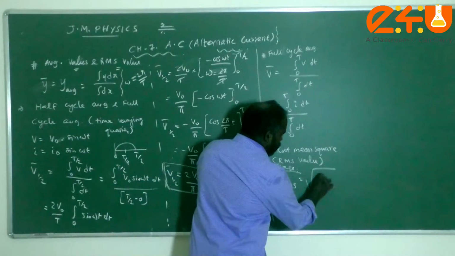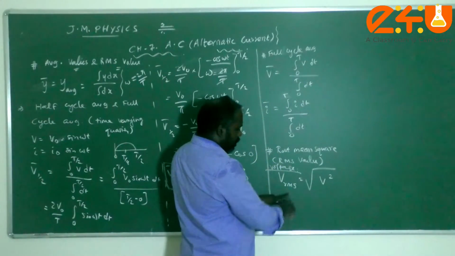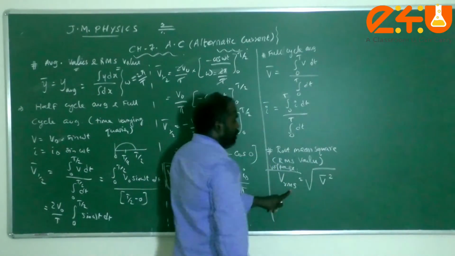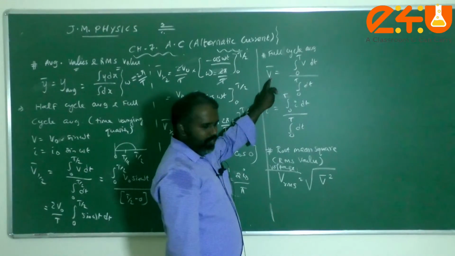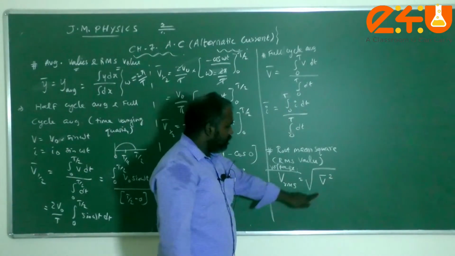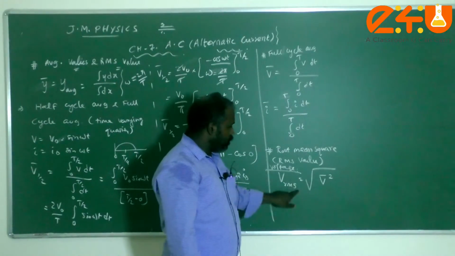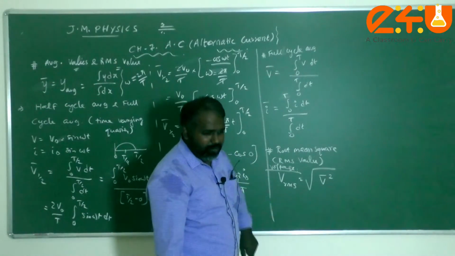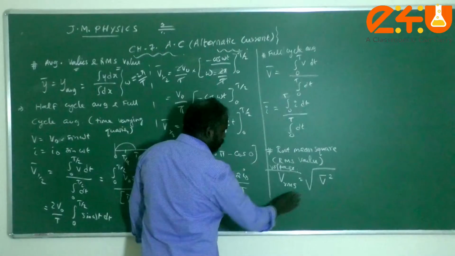So square means I am taking the voltage, therefore voltage is squared. Then the mean value of the voltage, that means V bar. The root means square, that is the average value of V square. Average value of what, children? V square.